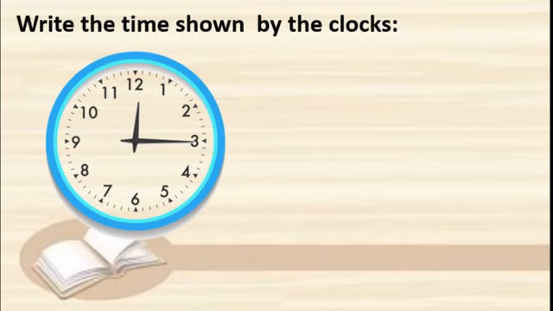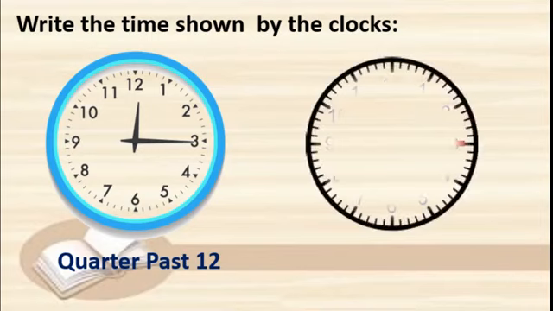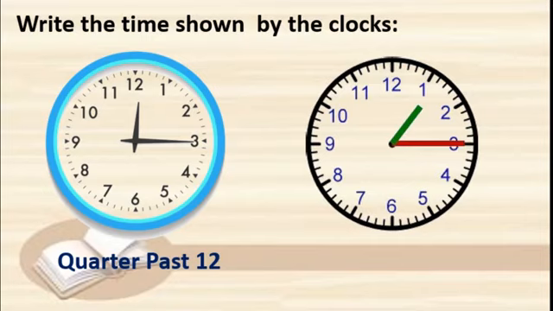Now write the time shown by the clocks. Here we have to read by using the time language. Now come on dear students, the hour hand is between 12 and 1 and the minute hand is on 3. So this is quarter past 12. Very good. Next one. Yes, you are right. Quarter past 1. Very nice, because 15 minutes is nothing but quarter past.